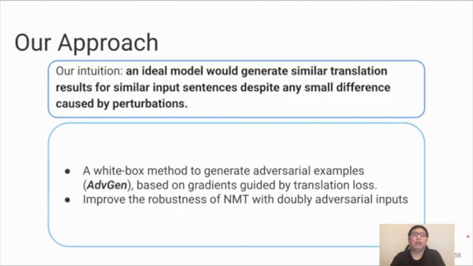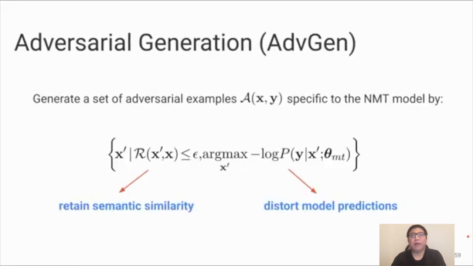So in this work, our goal is to improve the robustness of the NMT model. We first propose a gradient-based method called ADV-Gen to generate adversarial examples. We improve the robustness of the NMT model by applying the ADV-Gen function twice, both at the encoding and at the decoding stage. So formally, our goal here is to find the adversarial sentence in the following set.